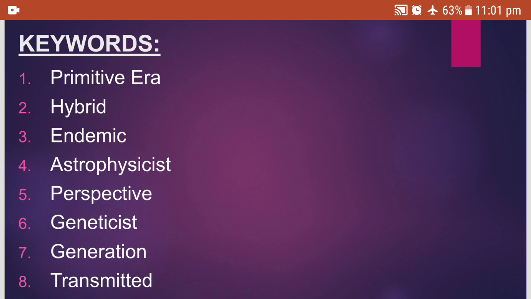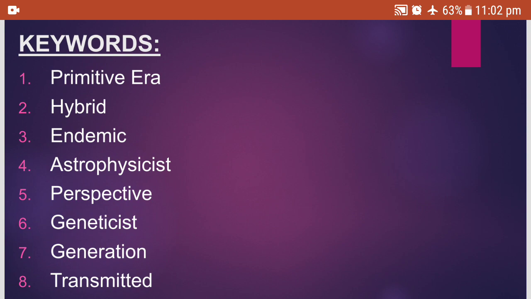Perspective. Perspective is a point of view. Geneticist. Geneticist, they study how the characters are transmitted from one generation to next generation. Generation, people existing in a certain period of time.